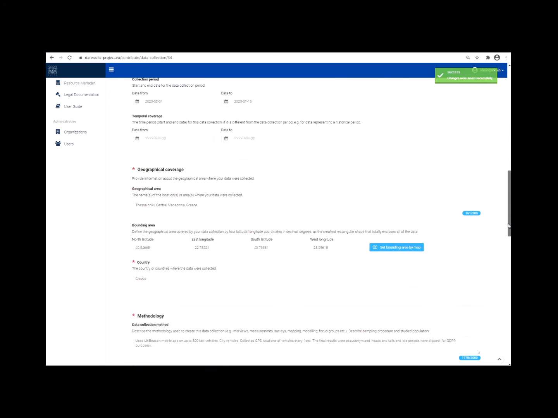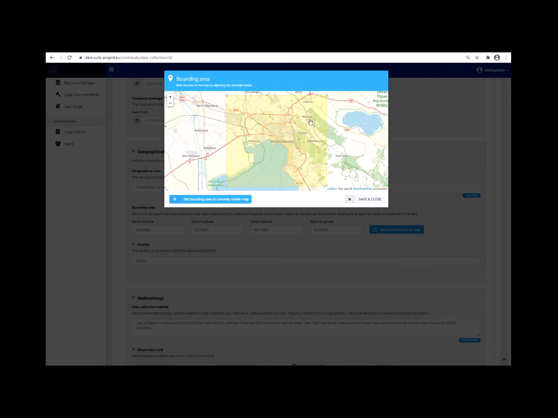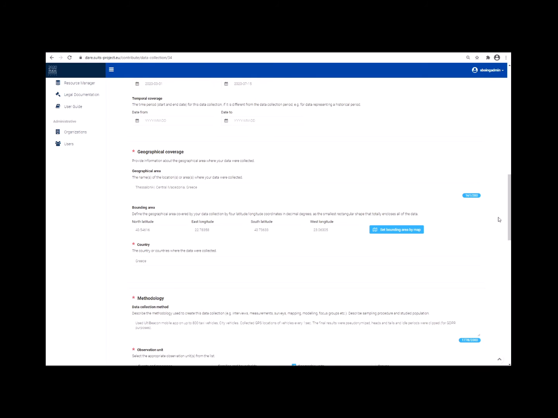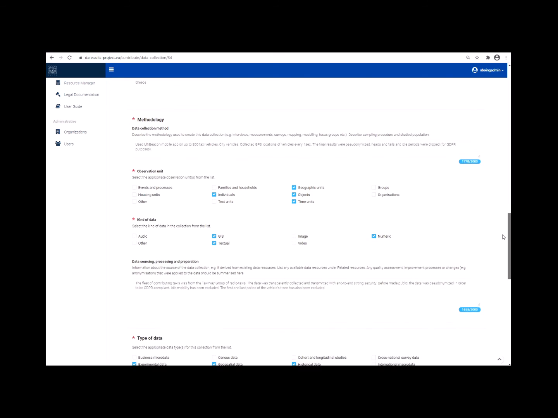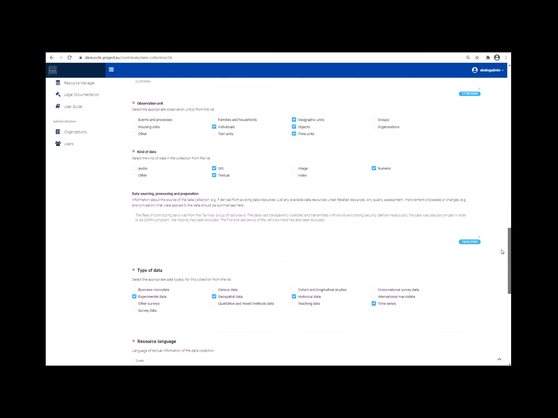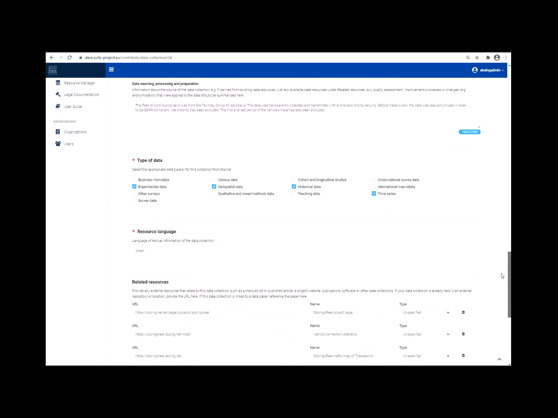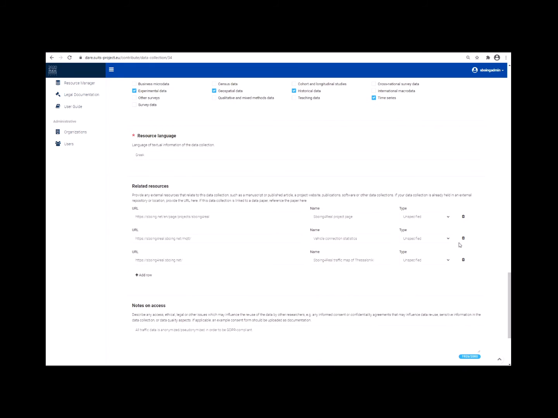The geographical area, where the data collection occurred, can be defined by means of a rectangular bounding area and the country name. The methodology description subsection contains information about the data collection method, the observation measurement units, the type of the collected data, as well as information about the data sourcing, processing, and preparation. In the related resources subsection, you may add one or more relevant resource links, by means of a URL link, its name, and its type. Finally, you need to mention the language of the uploaded resources and any other notes that may be important for others to know about accessing your datasets.